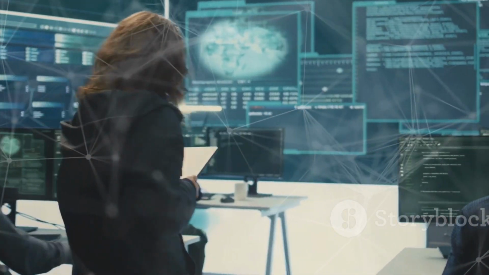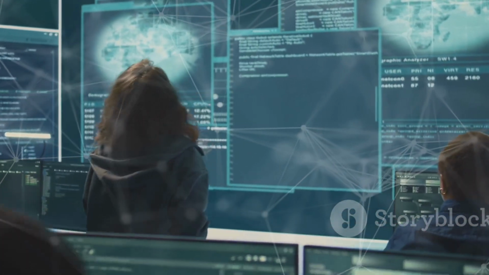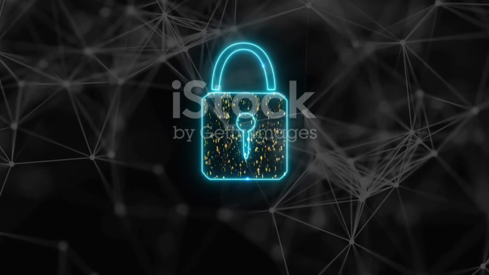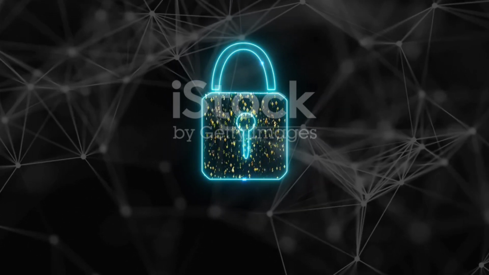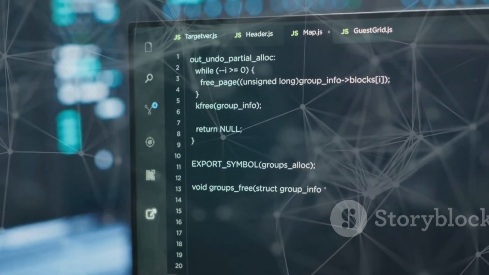Scary, right? That's why everyone from national security agencies to crypto startups is racing to upgrade. Enter Post-Quantum Cryptography, or PQC. This is the next-gen armor for our digital world. New algorithms built to outsmart quantum attackers.